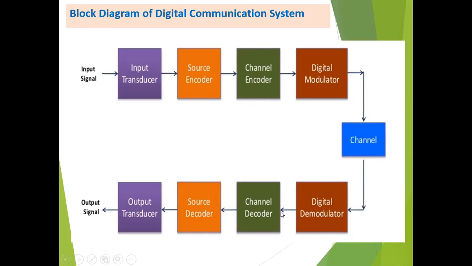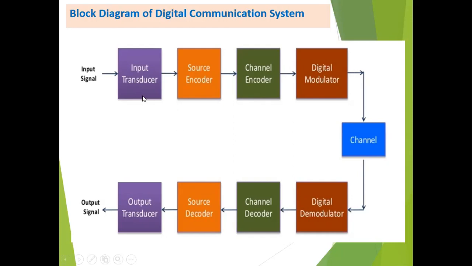Now we start with the transmitter section first. The first and most important block is the information source and input transducer. There could be multiple types of information. That is, information may be audio, text, image, video, analog or discrete data that might be a computer output. The information may be analog or digital.